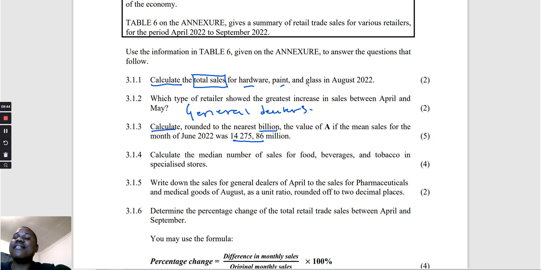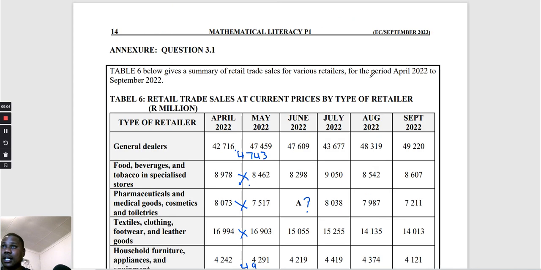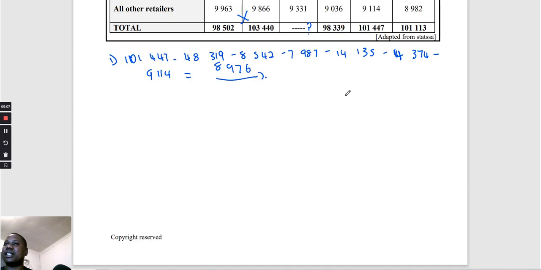We are given the mean number. Okay, let's go there. Let's just take this number there. It's 14,275. I will write that mean somewhere down here.